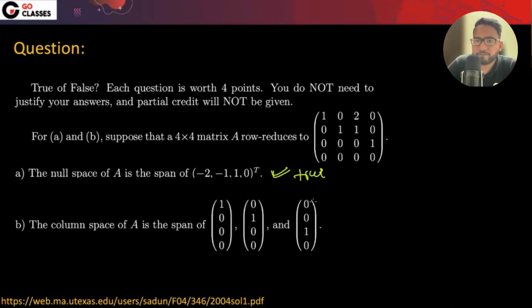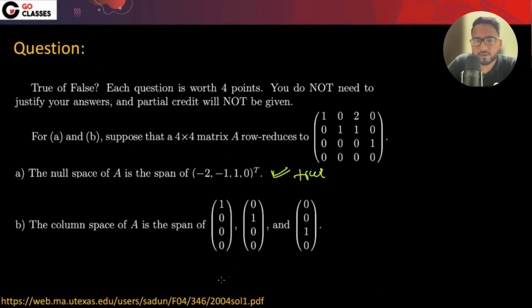Tell me, is this true or false? They are saying suppose 4 by 4, they are giving you row reduced to this. They are not giving the original matrix A. The original matrix was given in the question, but I forgot to copy it.